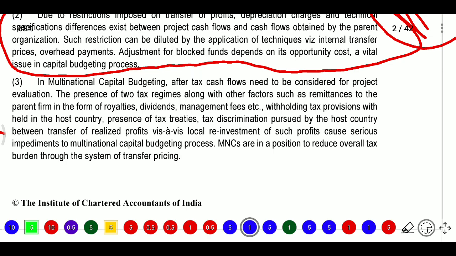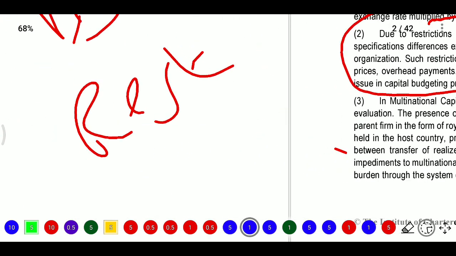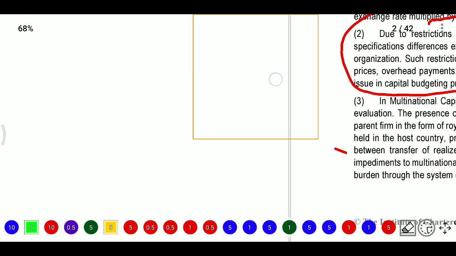Next, the third point. What are they discussing now? I think, just a second.